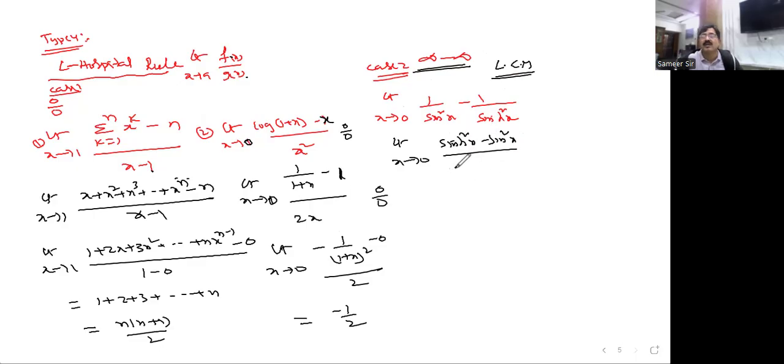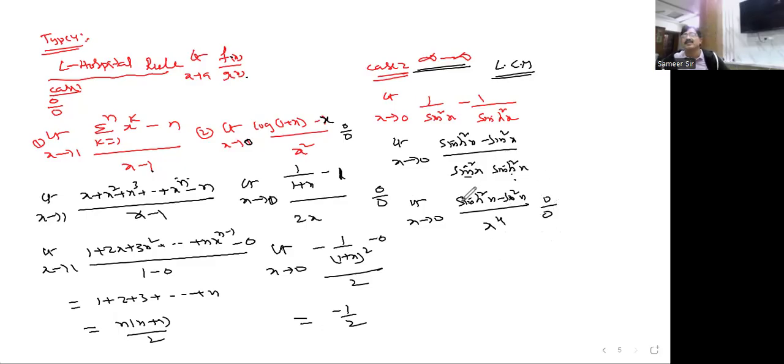Look here, we have sin square x and here sin h square x, two of them are coming. Do not differentiate this now. Be careful. You have to write here sin h square x, sin square x, and replace these two by x square. And this one is also by x square. Overall, what you'll get? X to the power of 4. Now it is in a perfect form. These types of simple changes you have to do.